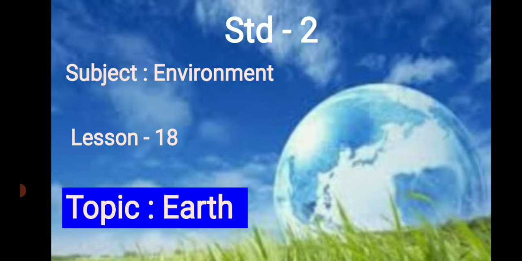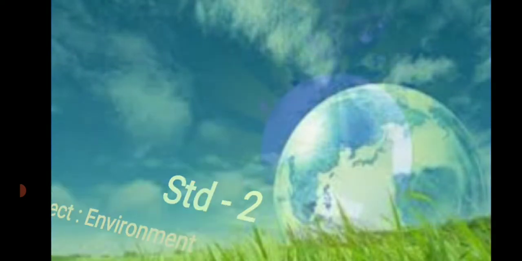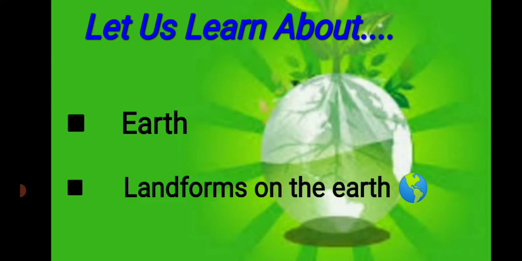You all have heard this word Earth, E-A-R-T-H? Yes or no? Yes, what does this Earth mean? You have seen how it looks or not? Okay. So today we learn about the earth and also about the lands formed on the earth. How many types of lands are there? Before that, first we learn about the earth, what the earth means. Clear? Fine.